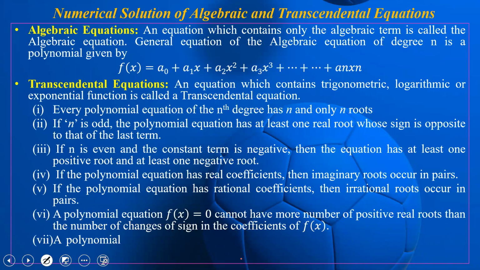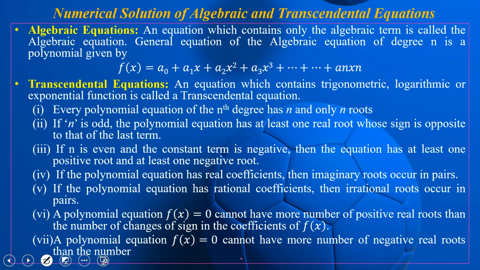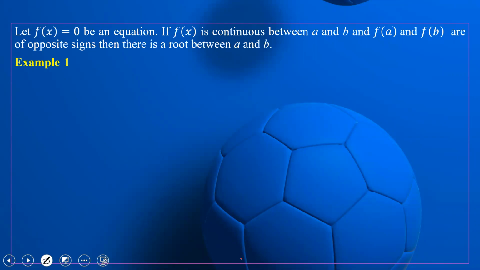Similarly, a polynomial equation f of x equal to 0 cannot have more negative real roots than the number of changes of sign in the coefficients of f of minus x. So these are some general observations regarding equations. I think we have already studied them in our lower classes, but now we should keep all these things in mind when we solve equations. So today let us start the first method, which is called the bisection method.